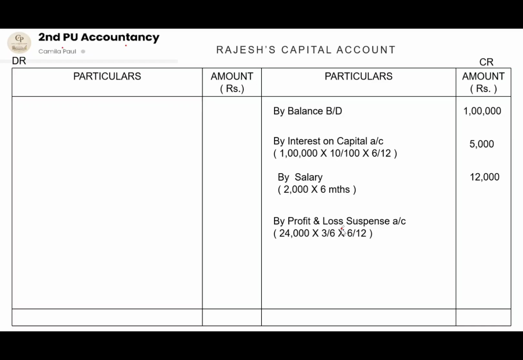So here also, based on the previous year, 24,000 into 3 by 6, that is his share, into the intervening period, that is 6 by 12, should be provided on the credit side of the deceased partner's capital account. It will be 6,000 on the credit side.